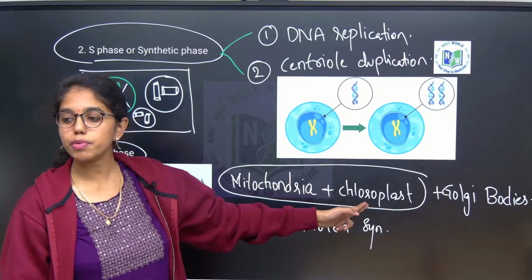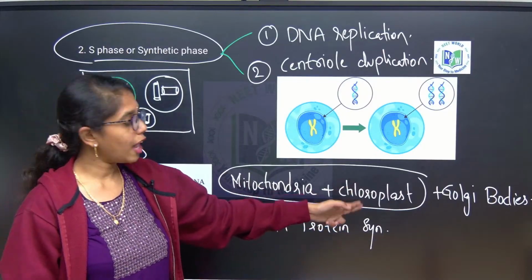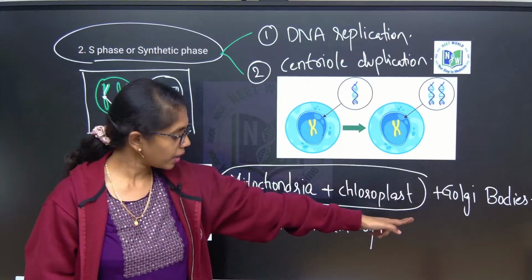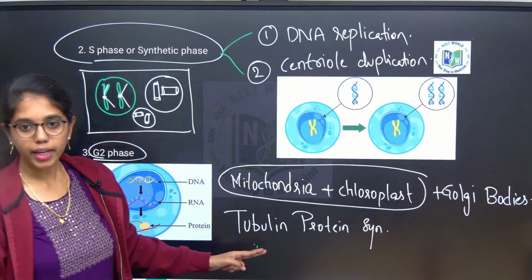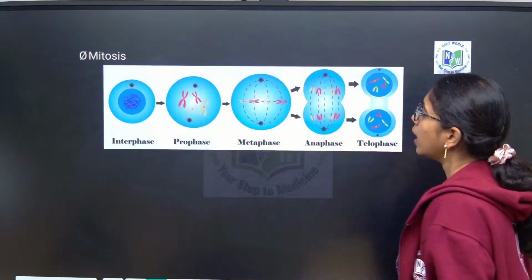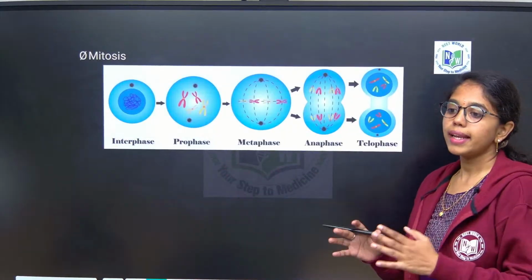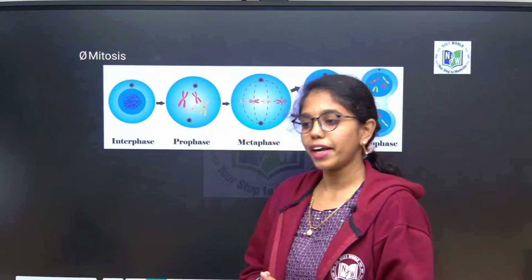Semi-autonomous or self-duplicating organelles are doubling. Along with that, Golgi bodies are replicating. Next, tubulin protein synthesis occurs. Fine. And next, that is M phase. In M phase, first let us look into the mitosis.